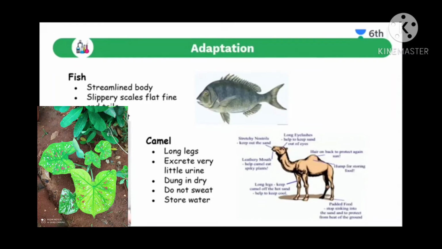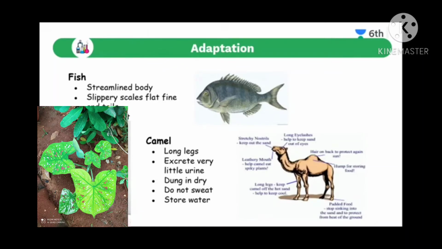You have seen how the body of a fish is. It has a streamlined body because it has to live in water. It has to overcome the pressure applied by the water. So it has a streamlined body which helps it to move from one part of water to another part of water.